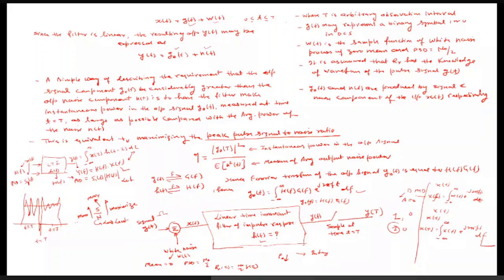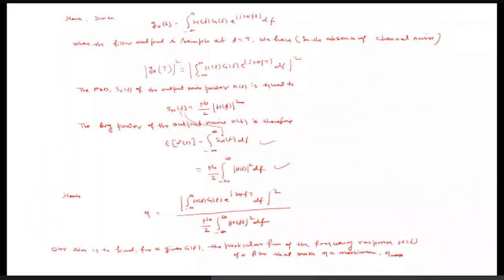signal to noise ratio. I am not going to repeat these two terms continuously, it is easier to say that this is nothing but the signal to noise ratio. So let us calculate it by taking the ratio of these two, with this at the numerator and this at the denominator. It will be the mod of the integral from minus infinity to infinity of H(f)G(f)e^(j2πfT) df, whole square, divided by N0 by 2 times the integral from minus infinity to infinity of mod H(f) square df.